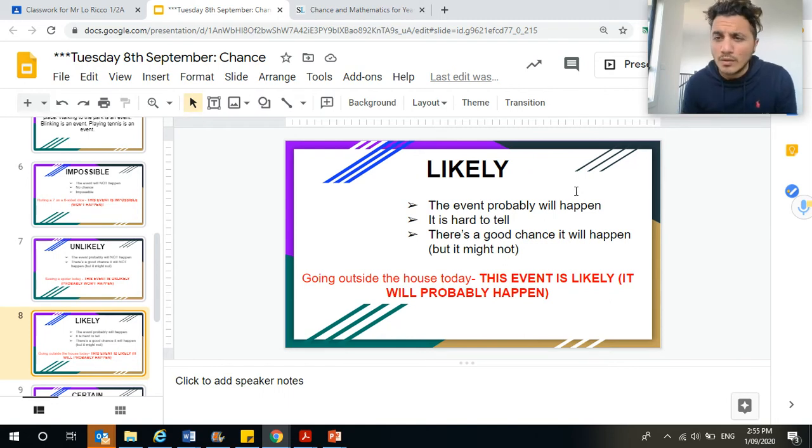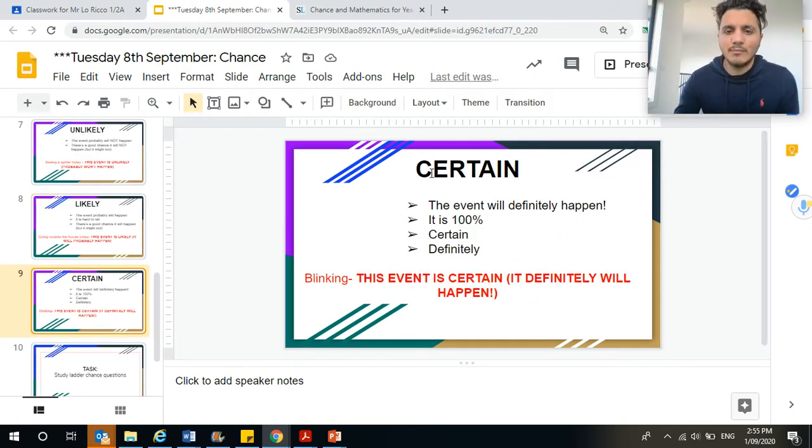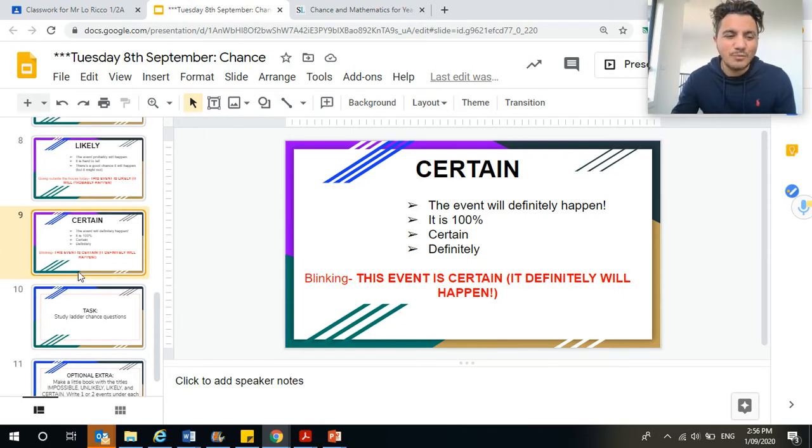What about likely? This means it probably will happen. Going outside today, that probably will happen. Maybe you might have some days where you don't, but it's likely that it will happen. And the word certain, that C making a sound, means the event will definitely happen. The event that I've popped here is blinking. Every day we blink. You can't not blink. You have to blink all the time. So it is certain. It definitely will happen.